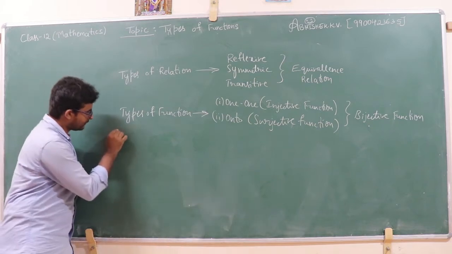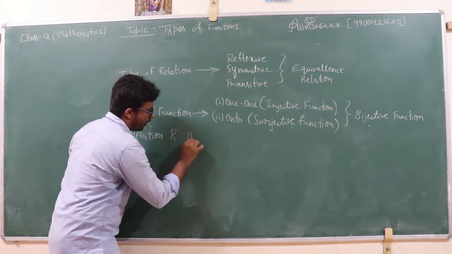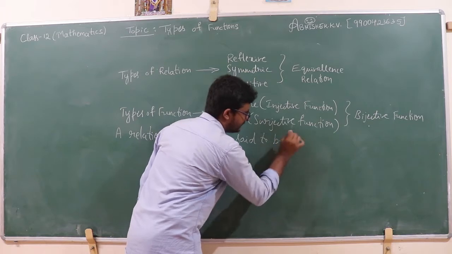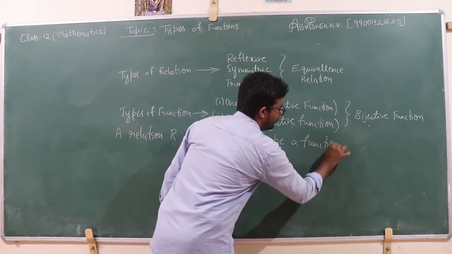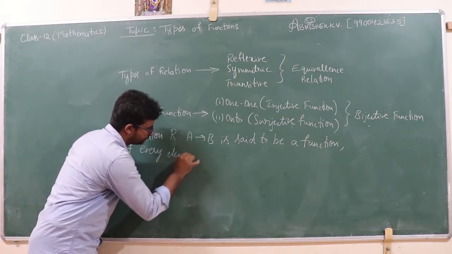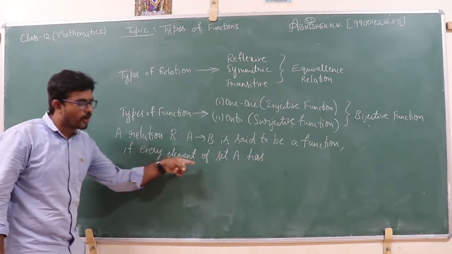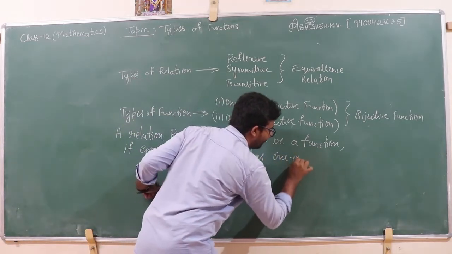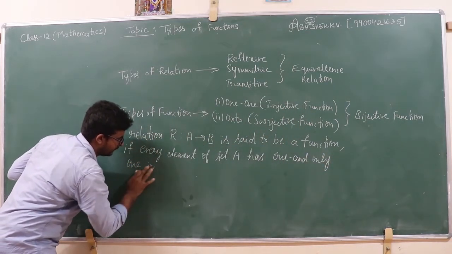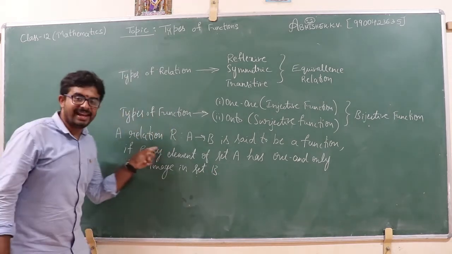A relation R from non-empty set A to non-empty set B is said to be a function if every element of set A has one and only one image in set B.